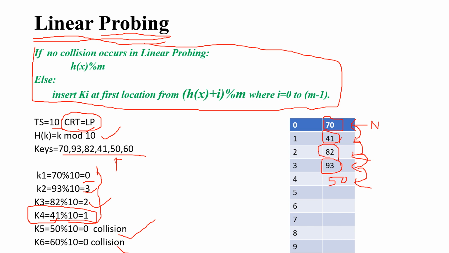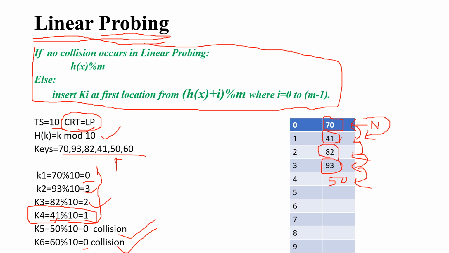Now 60 came. The index for 60 is also coming 0, but you have seen that 0 is already filled with 70. So you will not store 60 at 0th index. Then what will you do? Using linear probing and the general formula, without going into the formula, I am just explaining how you are going to store the 60. So 60 is not going to be stored at 0th index because it's filled. Now what will you do? Check the immediate next index, that is first.